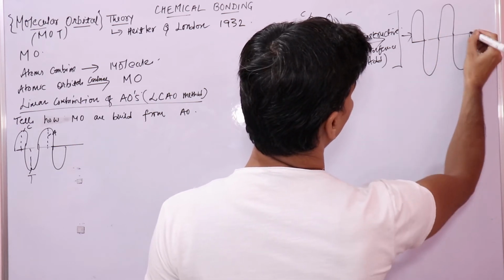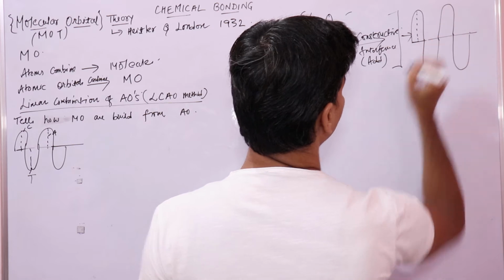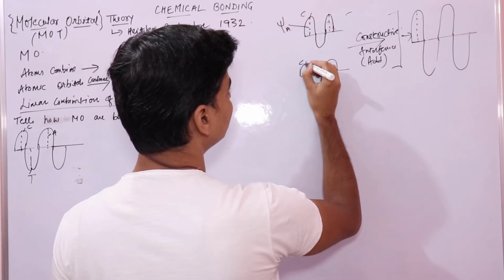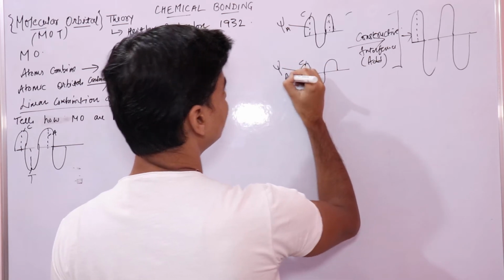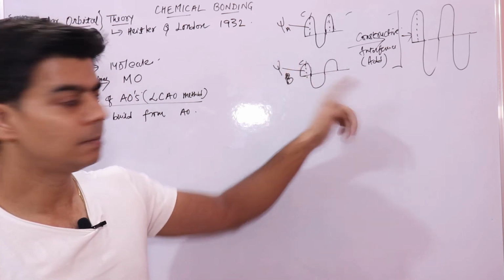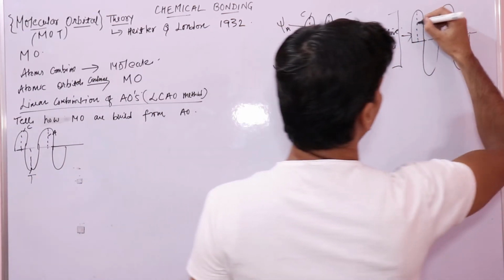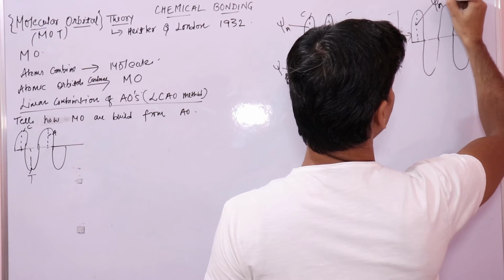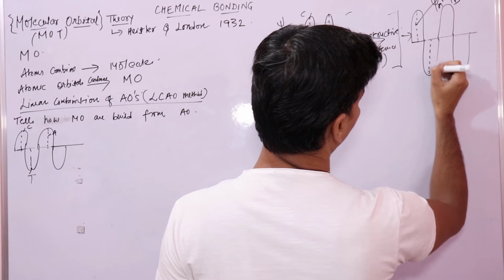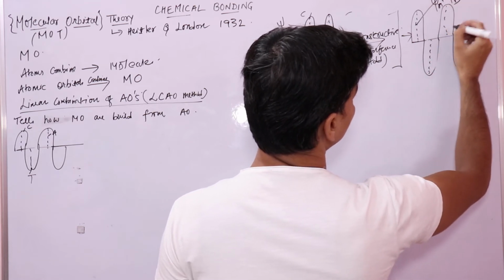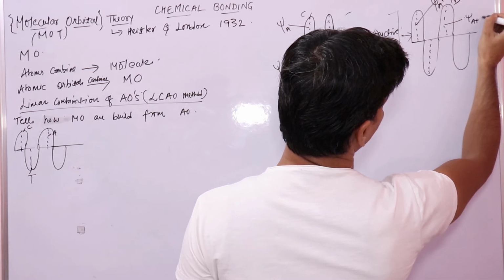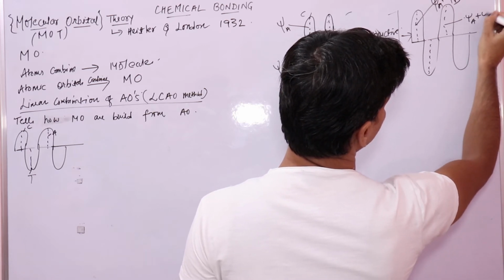When I say bigger wave, if the amplitude of this wave is represented by psi A and the amplitude of this wave is represented by psi B, then when these two waves add up, the amplitude of the resulting wave would be psi A plus psi B.